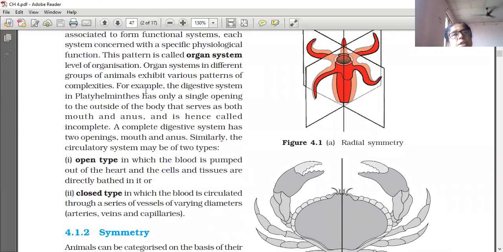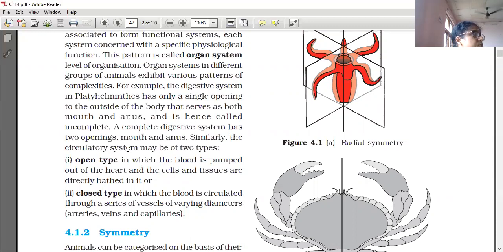On the basis of alimentary canal, it is divided into two types. If the organism has an alimentary canal with both openings, mouth and anus, then it is called a complete alimentary canal. If it has only one opening, either anus or mouth, or one opening acting as both, then it is called an incomplete alimentary canal. Example of incomplete alimentary canal is Platyhelminthes. All other higher phyla have a complete alimentary canal.